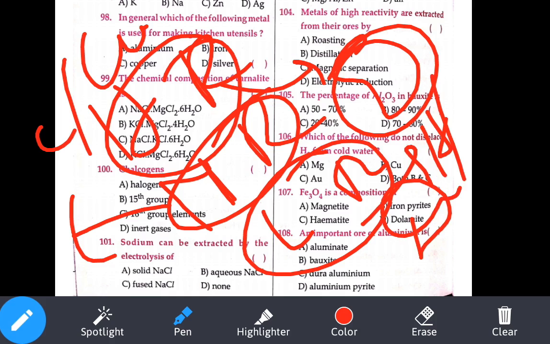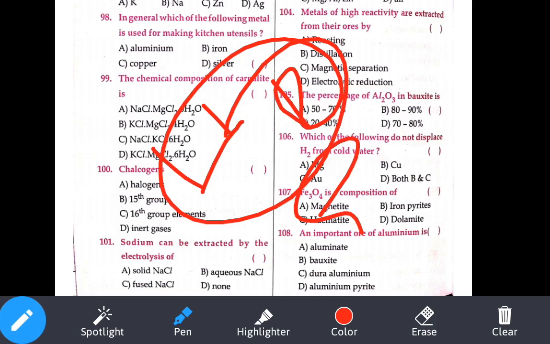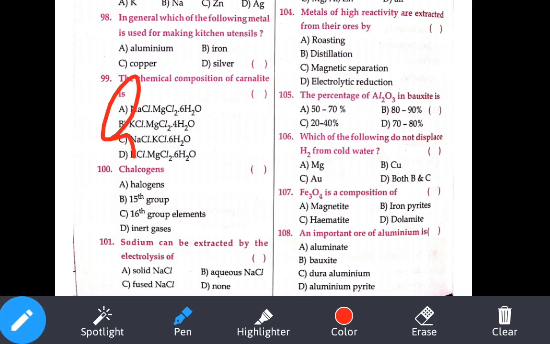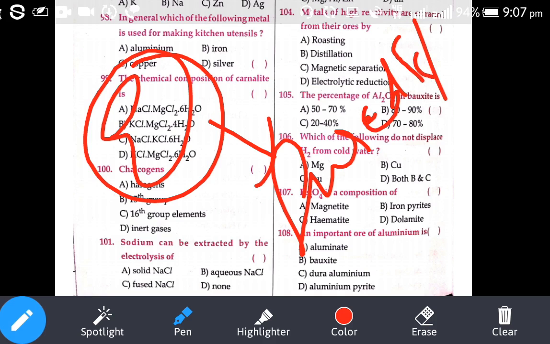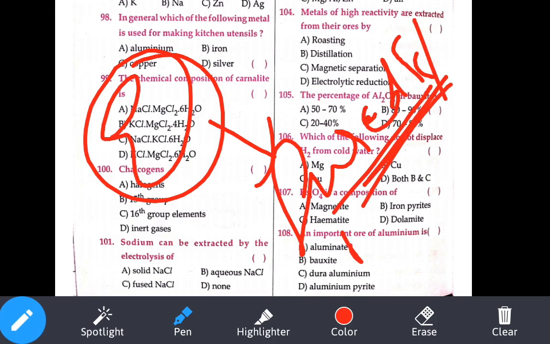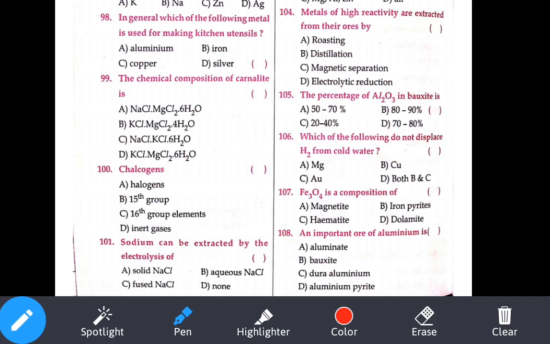Now if you observe here, they have given that sodium is a highly reactive metal, so we'll be using the electrolysis method. Remember one thing here: whenever we do electrolysis, we use fused salt or molten salt, not an aqueous solution. If they are giving aqueous, that is wrong. Only for the fused and the molten salt will we do the electrolysis. So if you observe here, solid NaCl is wrong, aqueous NaCl is wrong, fused NaCl, that is our answer.